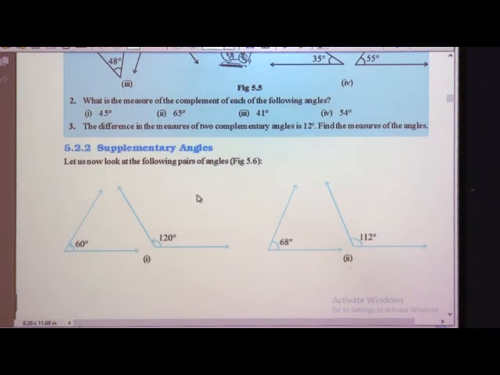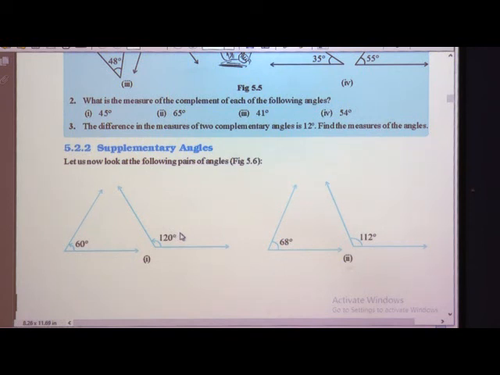We will see the supplementary angles. What are supplementary angles? Here also, let us look at the following pairs of angles. When a pair of angles gives a total measure of 180 degrees, it is known as a supplementary angle.